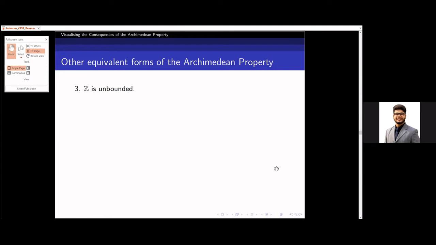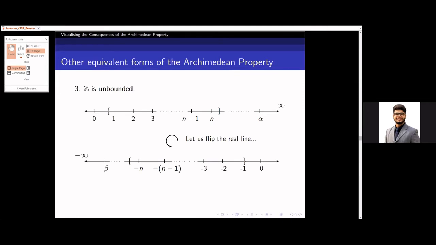Now we move towards the third and one important result, which will help us move ahead in the presentation. You must be familiar with this diagram. You have seen it a little earlier in the presentation. We used it to prove that the set of natural numbers is not bounded above. Now, what if I flip it? If I flip it, I will get something of this sort, like the set of negative natural numbers. Now, analogously, can we prove that it is not bounded below? Yes, we can. It's just that we need to reverse the signs and the inequality would hold the same.